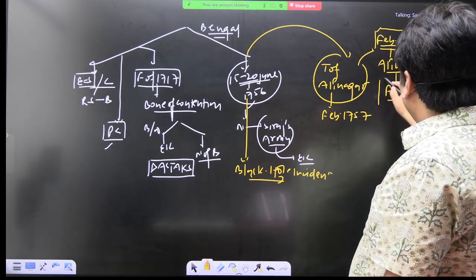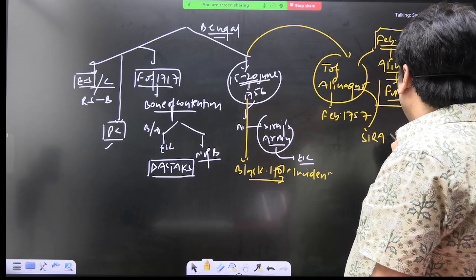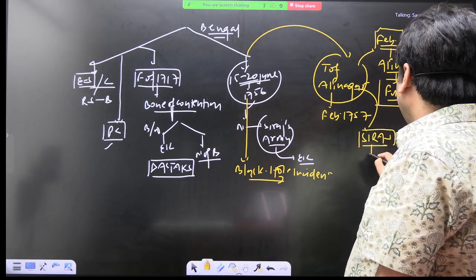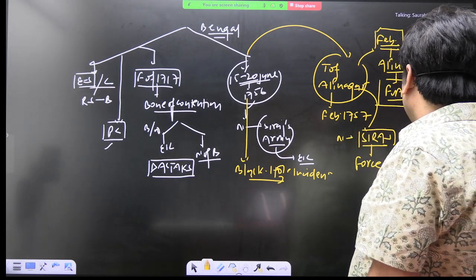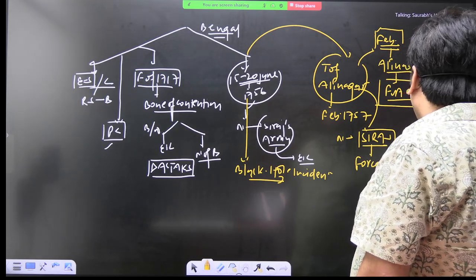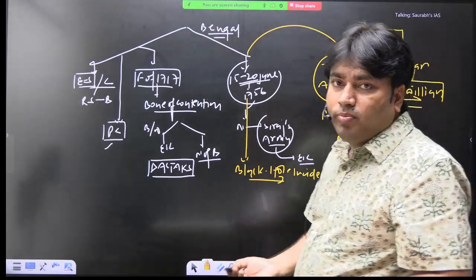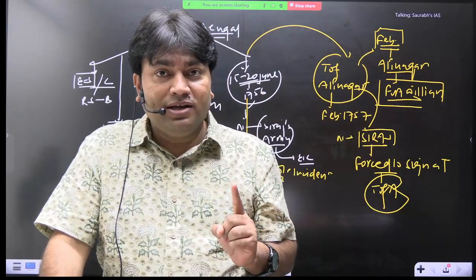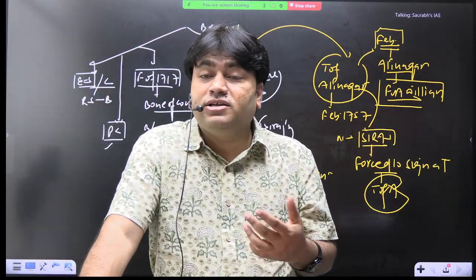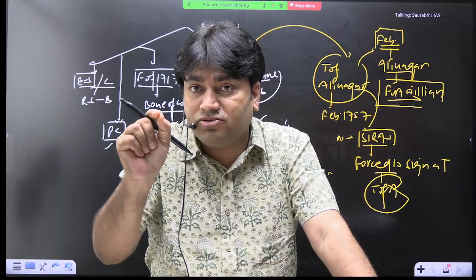And here the Nawab of Bengal, Siraj, was forced to sign a treaty, the Treaty of Alinagar. So who is more powerful here, the Nawab or the East India Company? East India Company. And this is a matter of great insult for the Nawab, because the Nawab was forced to sign this treaty.